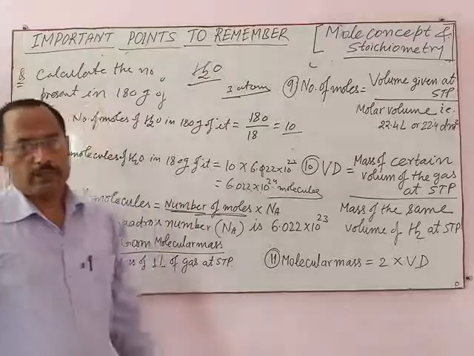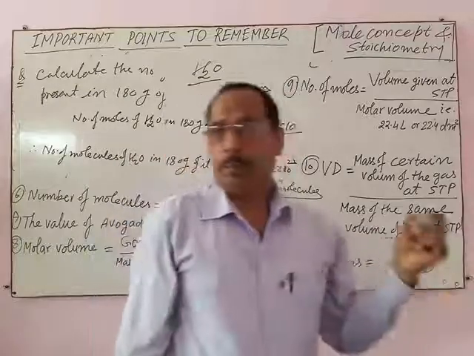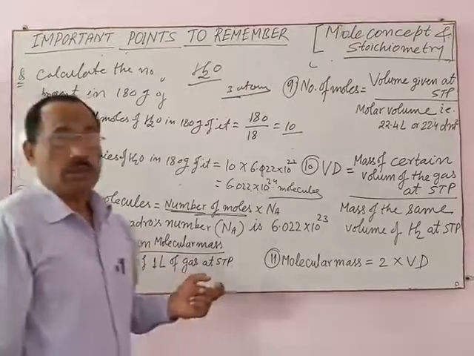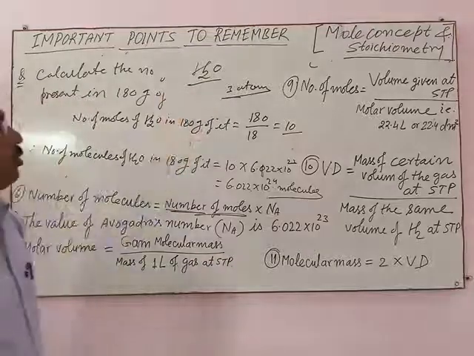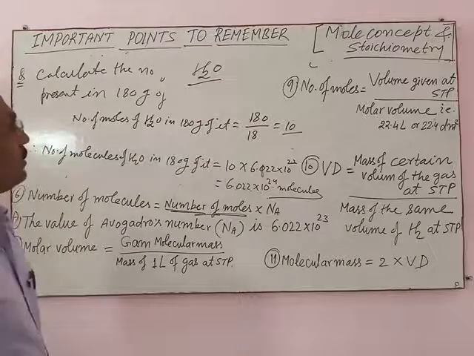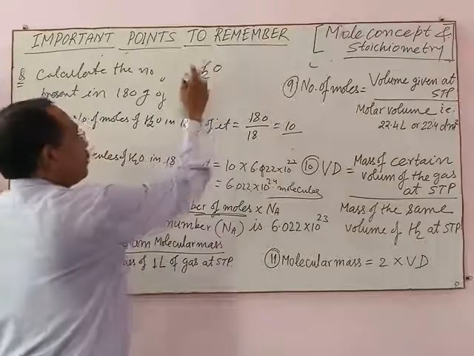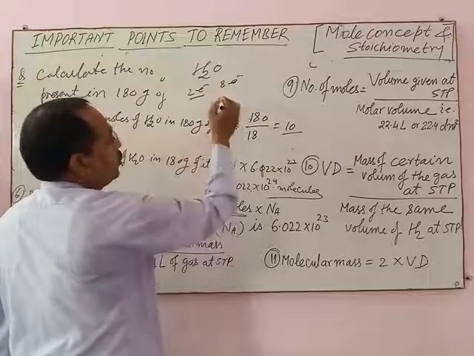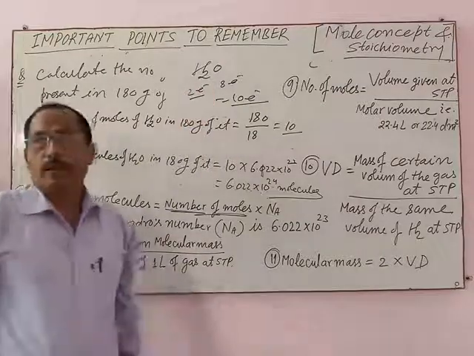Just like this, you can find the number of atoms, number of molecules, and also the number of electrons, protons, neutrons present in a certain mass of any substance. For example, in H2O, how many electrons are present in one molecule? 2 electrons in hydrogen and 8 electrons in oxygen, total 10 electrons present in an H2O molecule.